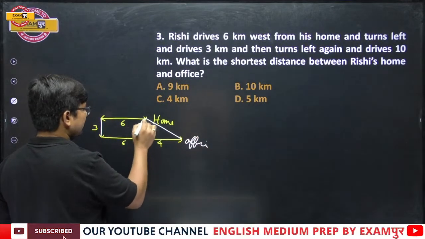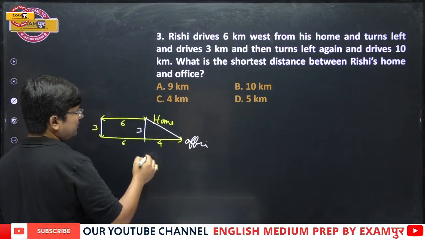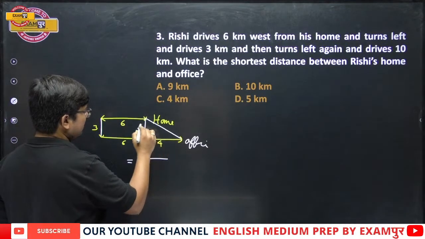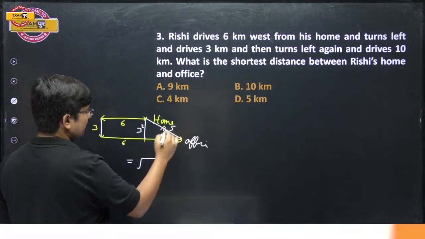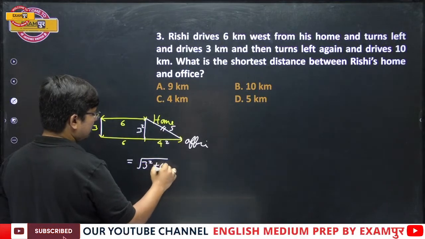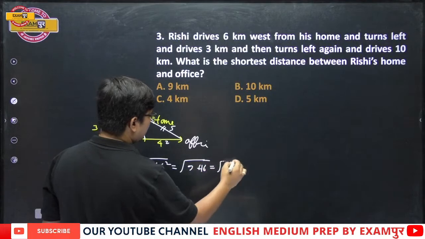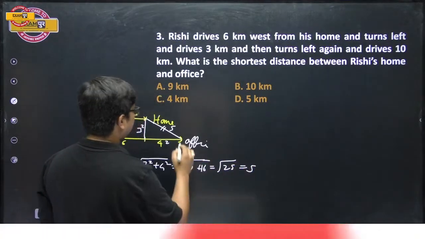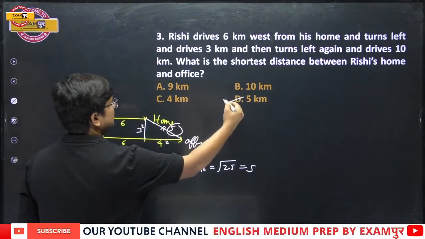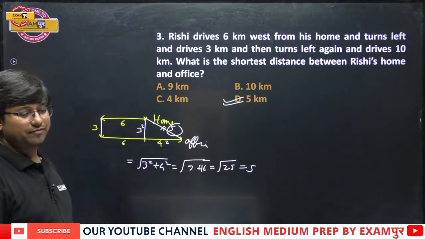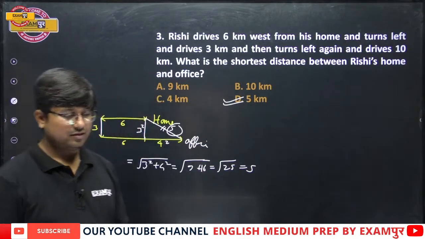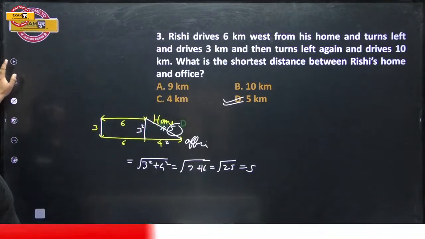Now if this is 3, even this distance is 3. So again, as per Pythagoras theorem, you all are clear that 3 square plus 4 square is 5 square. 3 square plus 4 square is basically 9 plus 16, which is root 25, which is 5. All right, so that is the right answer, option number D, that is 5. Clear? Now, the next thing.